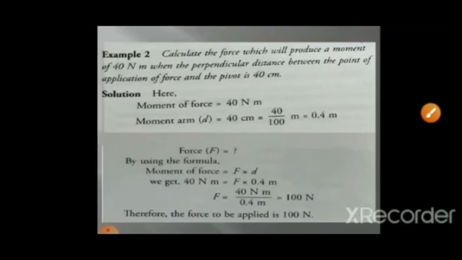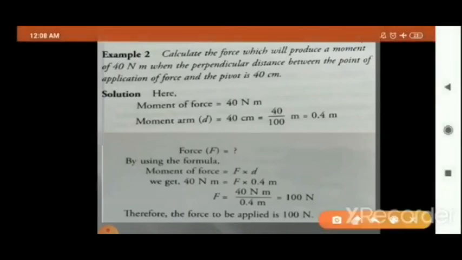Yes, children? Okay. Now coming to the next example. Calculate the force which will produce a moment of 40 Newton meter. Calculate the force. आपको क्या निकालना है? Force निकालना है. Which will produce a moment. Moment means moment of force. How much? 40 Newton meter when the perpendicular distance between the point of application of the force and pivot, your fixed point, is 40 centimeter.